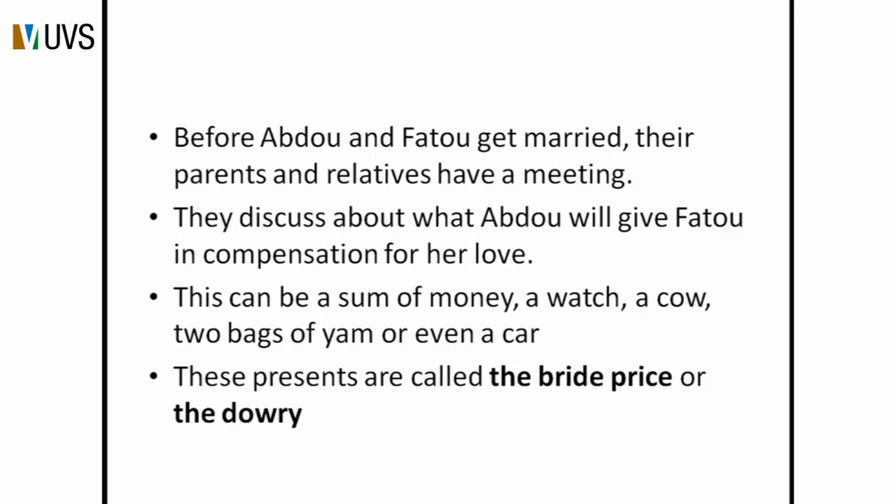What will be done in the meeting? They discuss what Abdul will give Fatu in compensation for her love. This is part of our customs, especially in Africa. And the compensation can be a sum of money, a watch, a cow, 2 bags of yam, or even a car nowadays. These presents are called the bride price or the dowry.